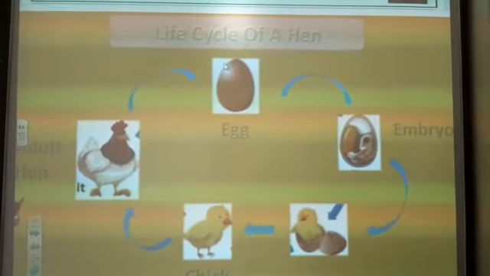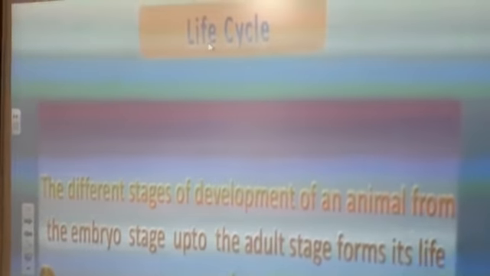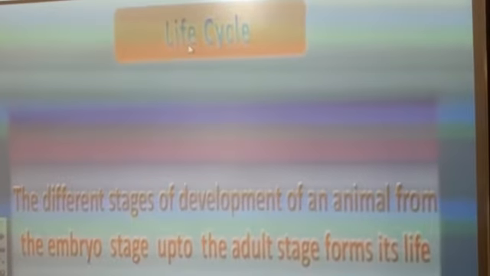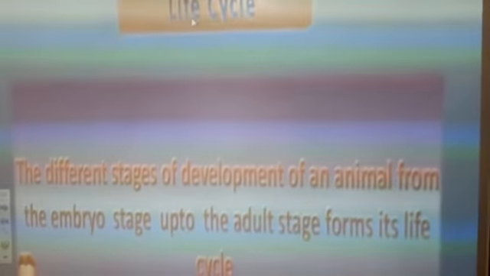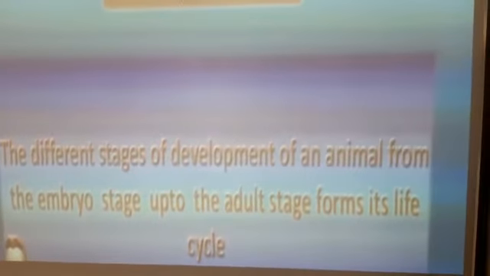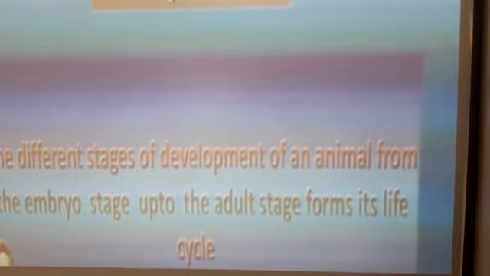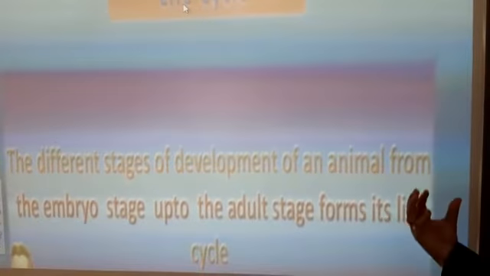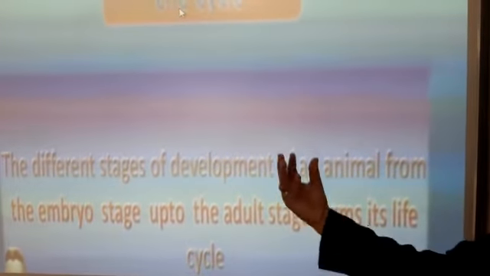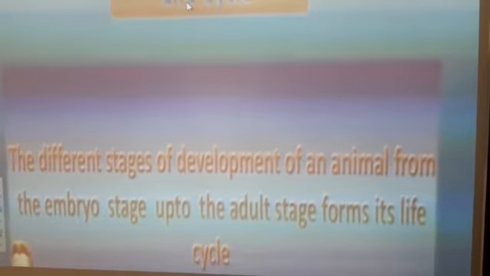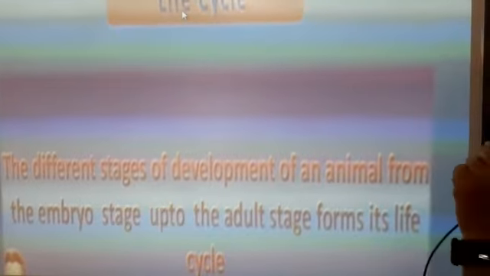So what do you mean by life cycle? Life cycle means the different stages of development of an animal from the embryo stage up to the adult stage form its life cycle. I showed you the life cycle of a hen, how the embryo developed into the adult one. This is a cyclic process. That's why it is known as life cycle.